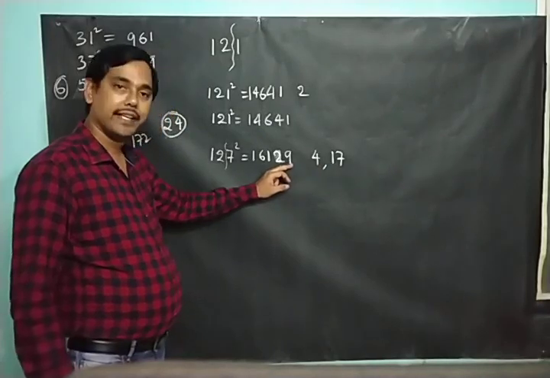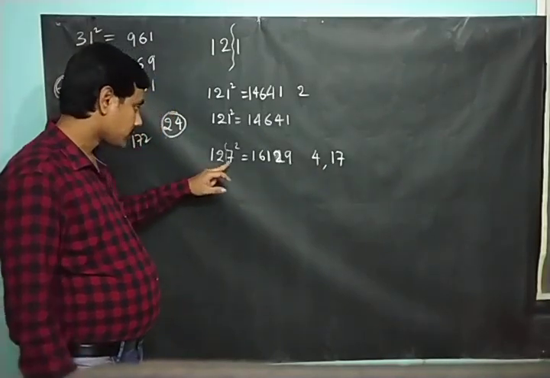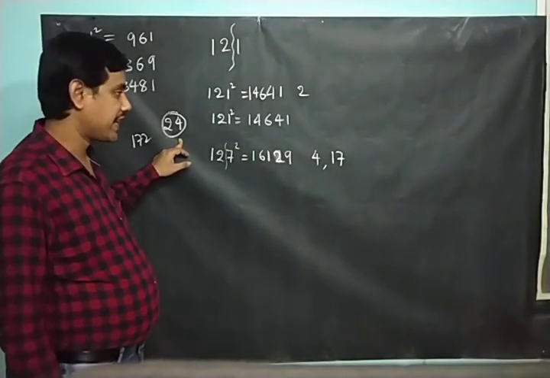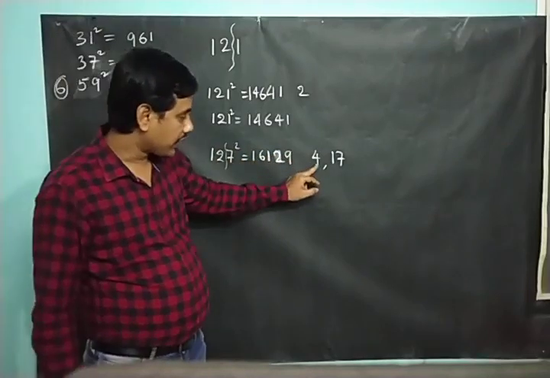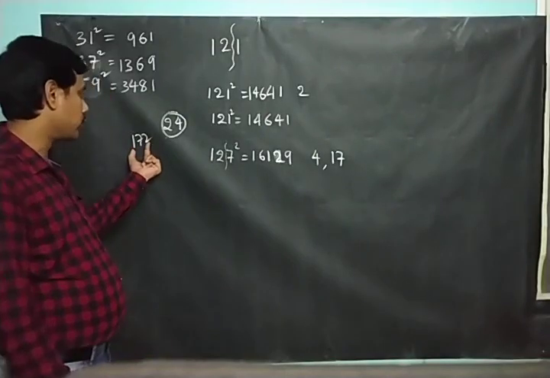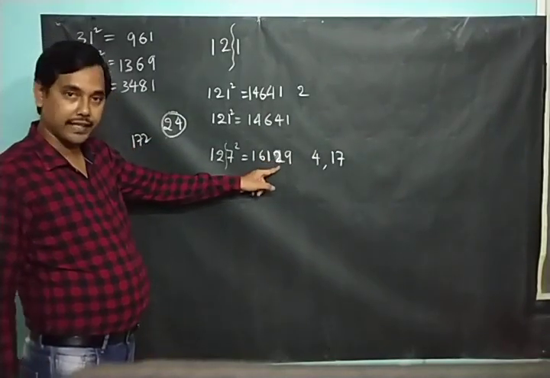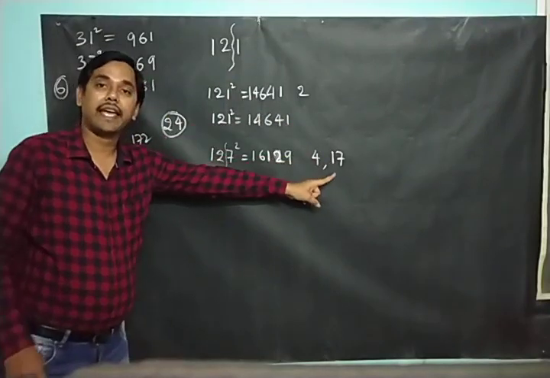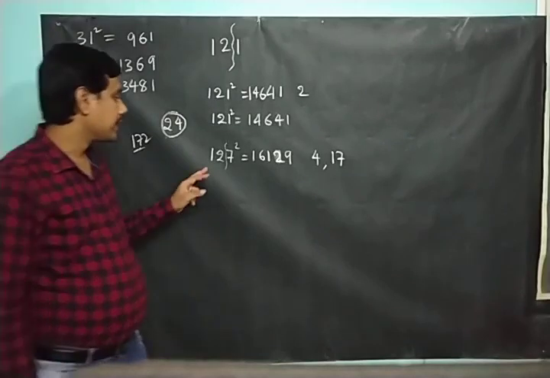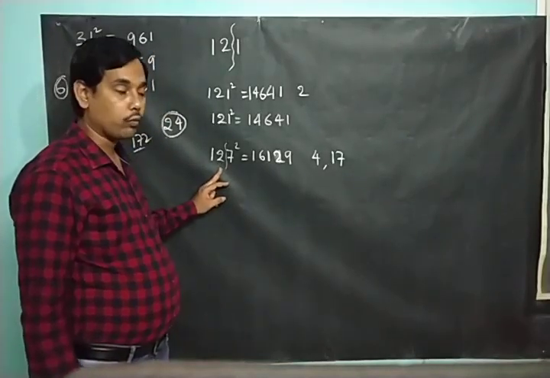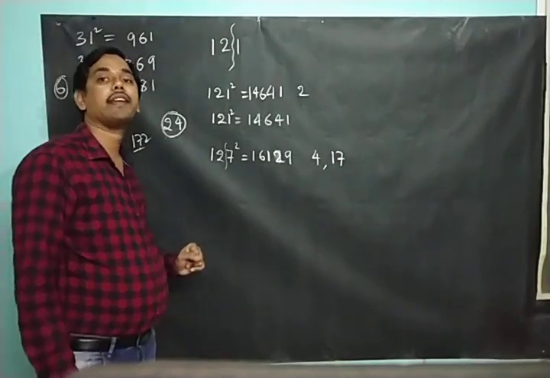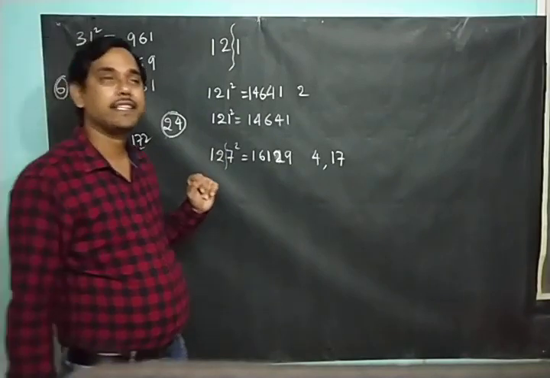Right? So listen, 7 square is 49, 4 carry, 9 here. Then 7 into 24 is 168. But we have one carry here, that is 4. 168 plus 4 is 172. Here only the unit place is to be written. Remaining everything will go to carry. So 17 is carry, and 2 is written there. 12 square is 144, 144 plus 17 is 161. Fine. So this is how we need to find the square of any 3-digit number.